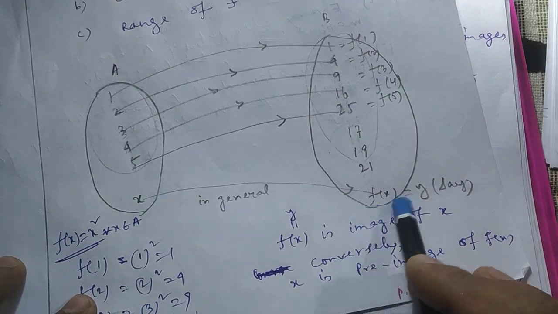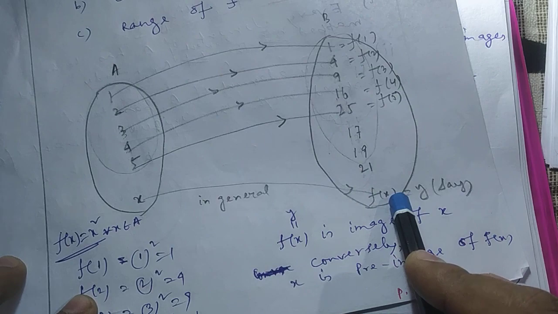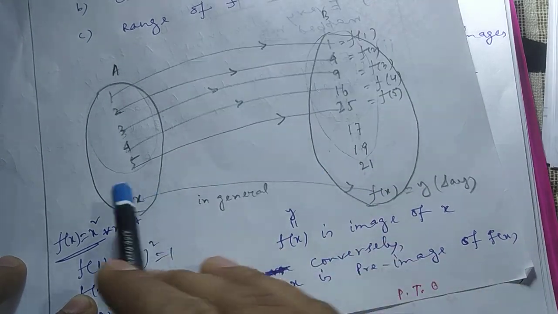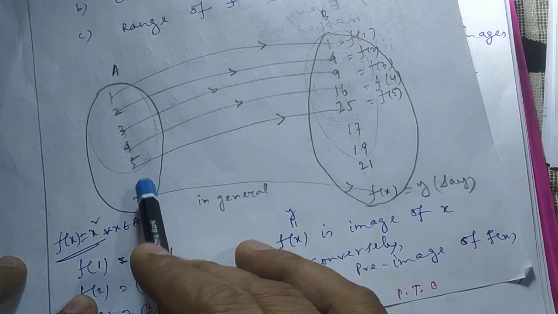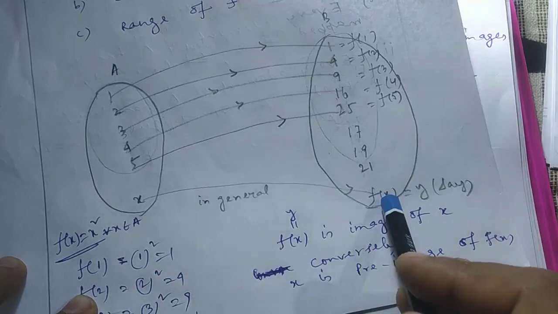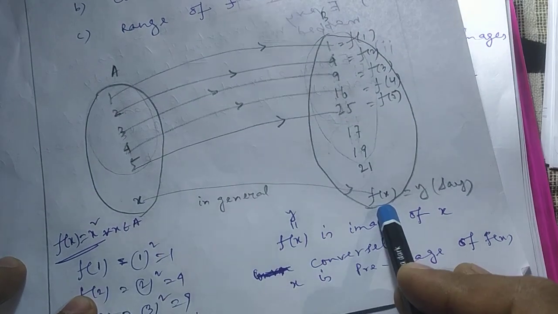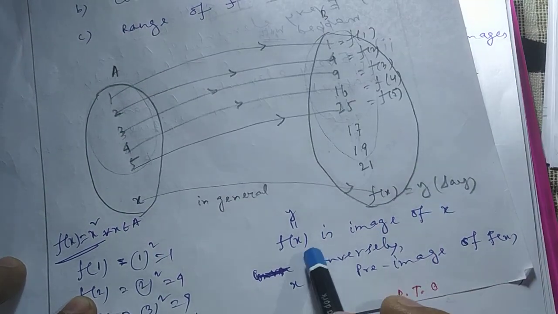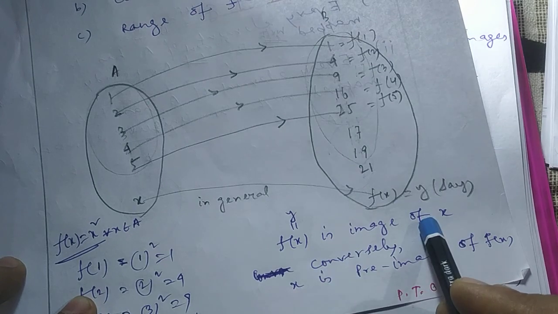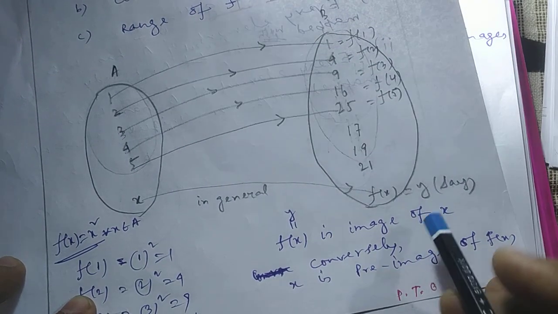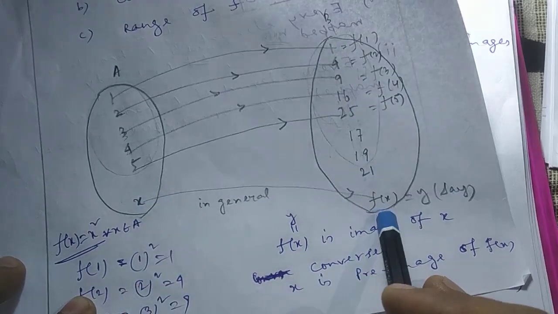Here this f(x) is called the image of x, and conversely we can say x is called the preimage of f(x), or y. Here I have written it clearly: f(x) is called the image of x, and conversely x is the preimage of f(x).